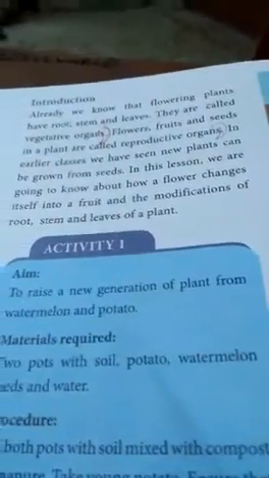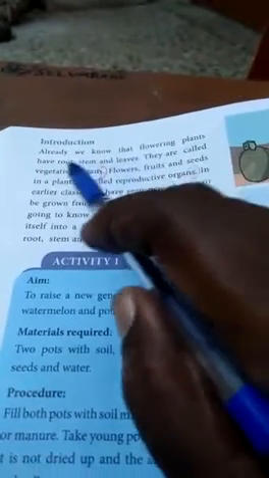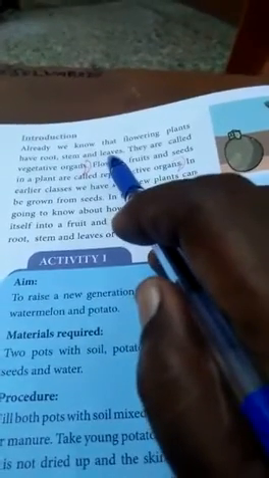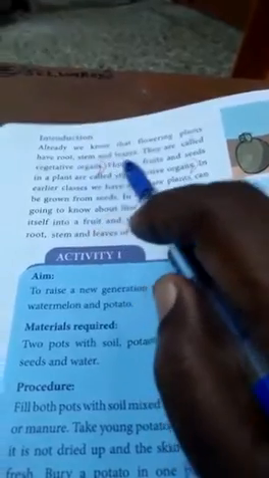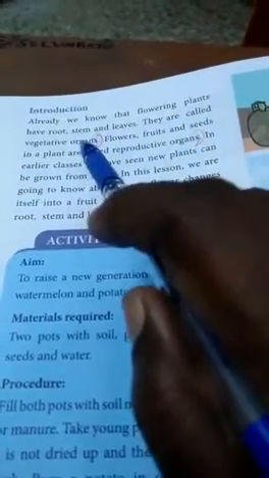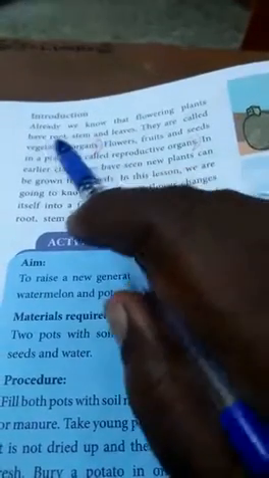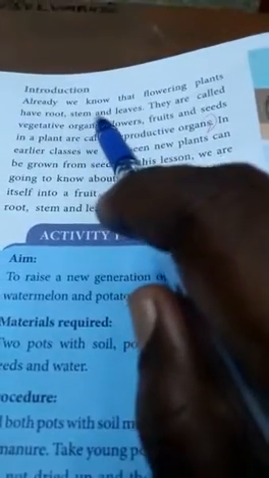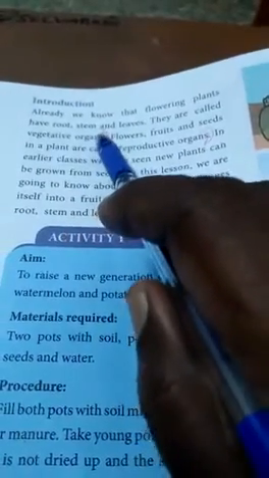Next one, introduction to this lesson. Already we know that flowering plants have root, stem and leaves. They are called vegetative organs. Listen, what are all vegetative organs? Root, stems and leaves. They are called vegetative organs.